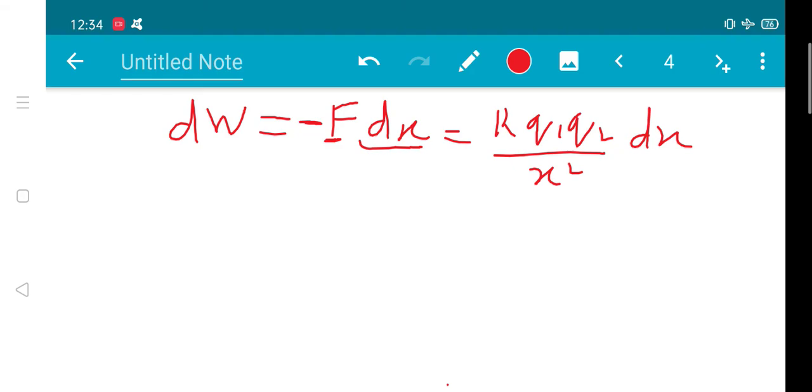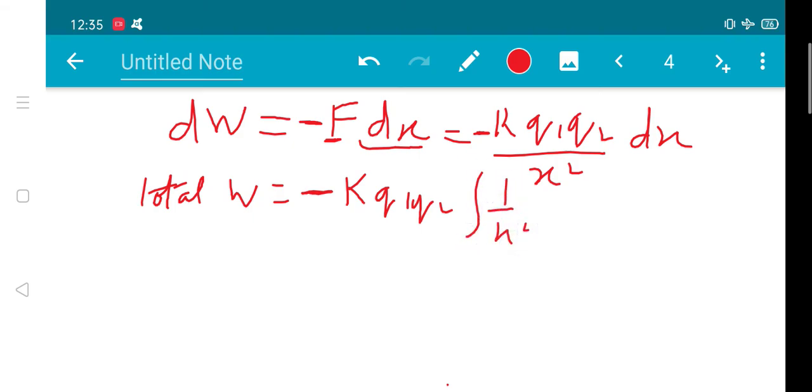Now to find the total work, we have to integrate the equation. So I'll keep the minus sign out, k out, q1 and q2 out, because these are constant, and integrate 1 upon x square with respect to x. Because we are bringing the particle q2 from infinity to distance r, we can put the limits from infinity to r.